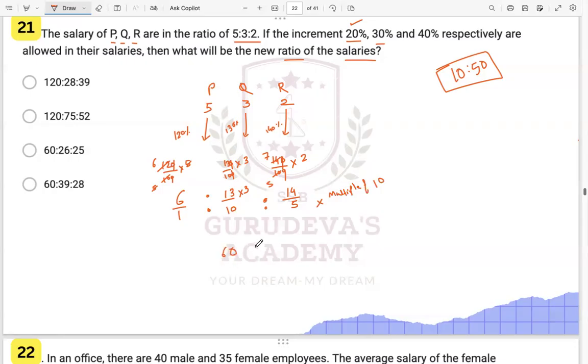Then this will be 13 into 1, that is 13 into 3, that is 39 over here. And here we'll be multiplying by 2. 5 into 2, that is 10. And 14 into 2, that is 28 over here. So these are the new ratios which we got, that is 60, 39, and 28. So these are the new ratios of the salaries.